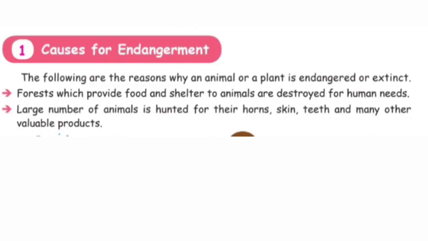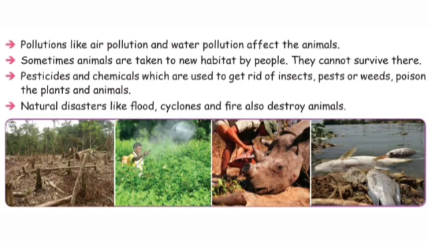Next topic is causes for endangerment. The following are the reasons why an animal or a plant is endangered or extinct. Forests which provide food and shelter to animals are destroyed for human needs. A large number of animals are hunted for their horns, skin, teeth and many other valuable products. Pollutions like air pollution and water pollution affect the animals. Sometimes animals are taken to a new habitat by people.